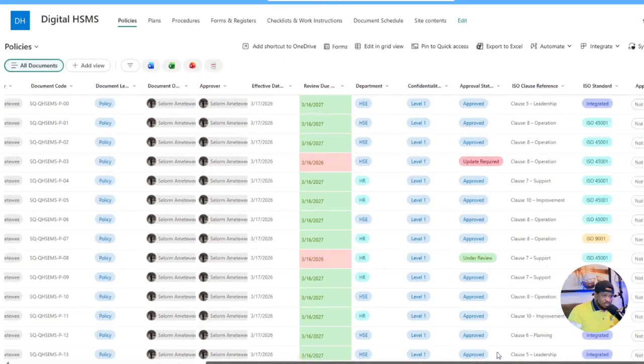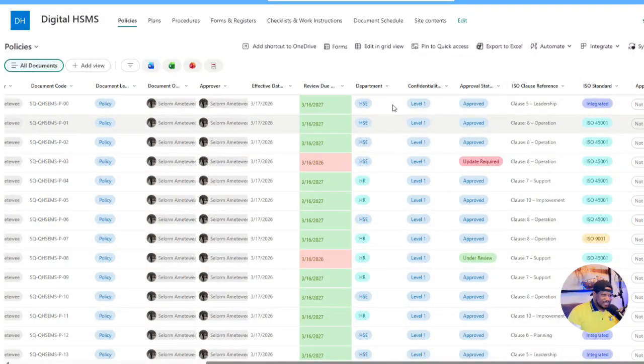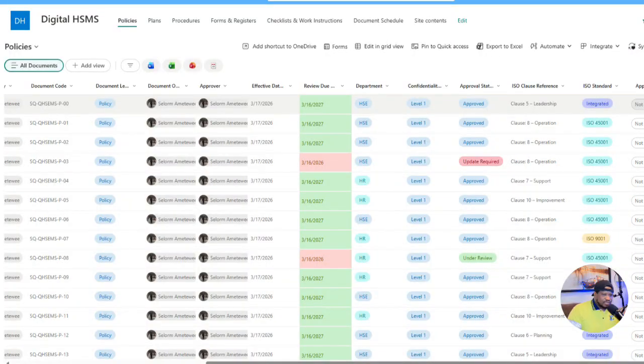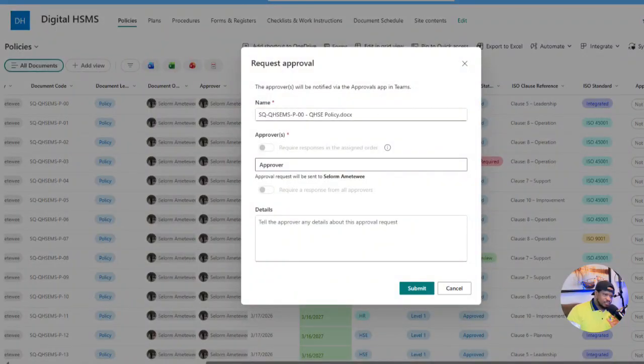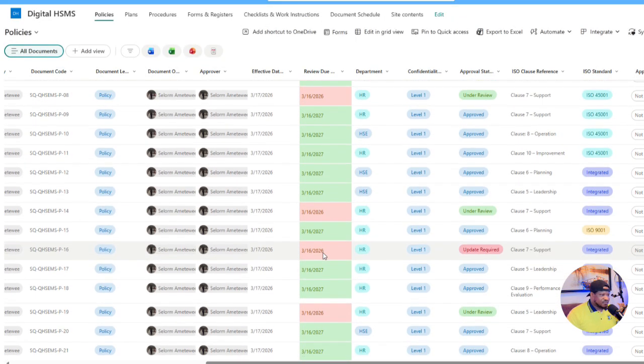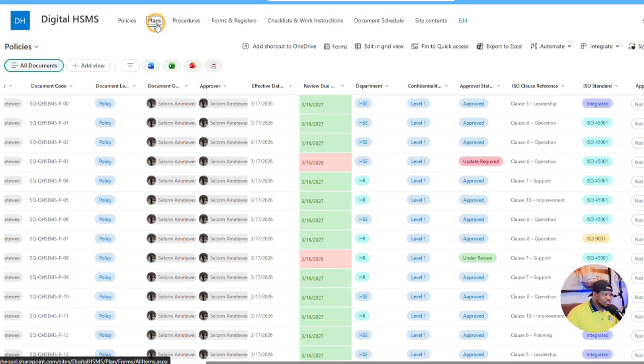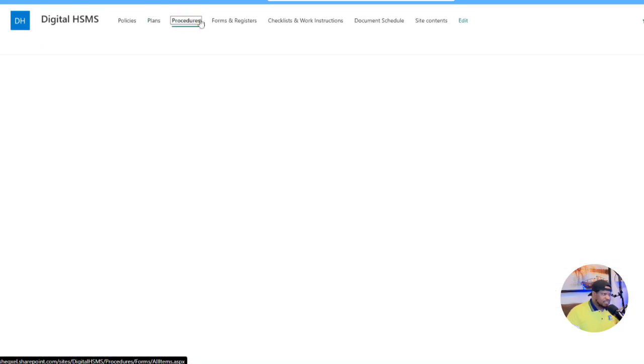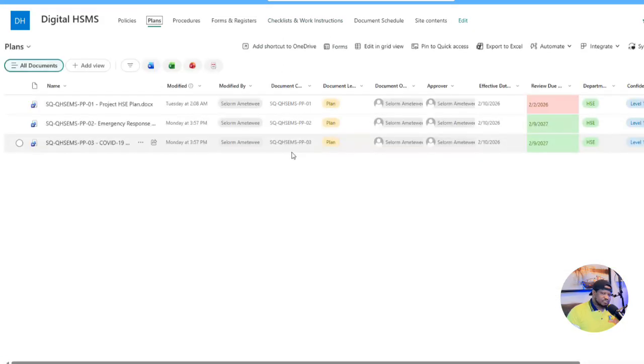Now over here, I am actually the admin, and for that reason I have the right to edit and everything. But if it were a user with a different role in terms of permission, just a user role, then they can simply click on the approval status. They can initiate a revision request, provide the details of what they want to revise, and submit it, and that will be notified to the document owner. So this is literally whatever is happening within our document library for policy. It's the same structure for plans, procedures, forms and registers, and all of that. So that is really how interesting it is.